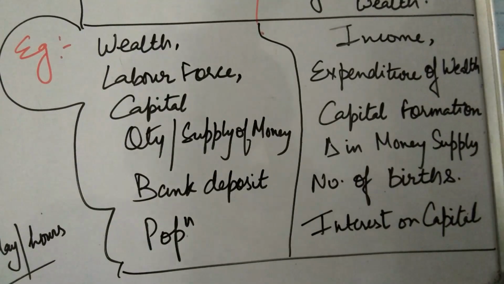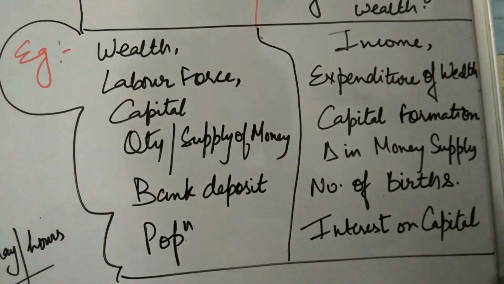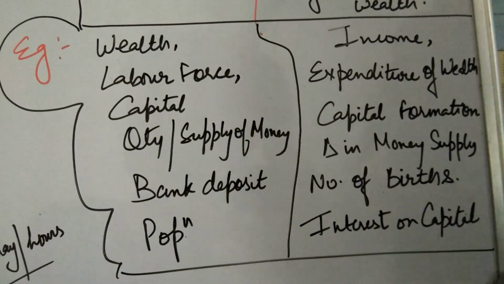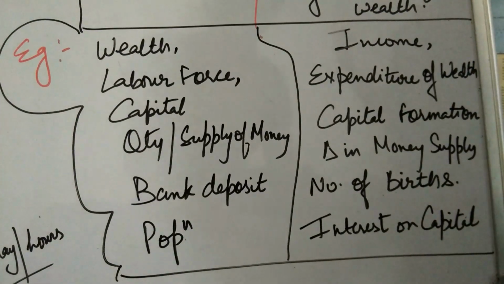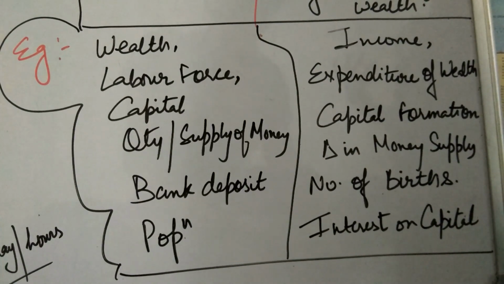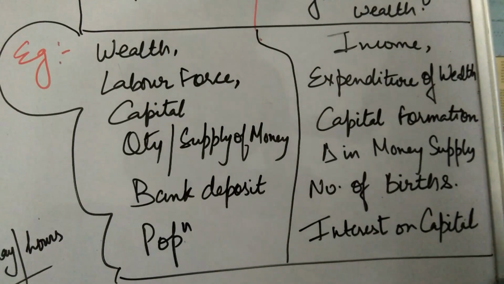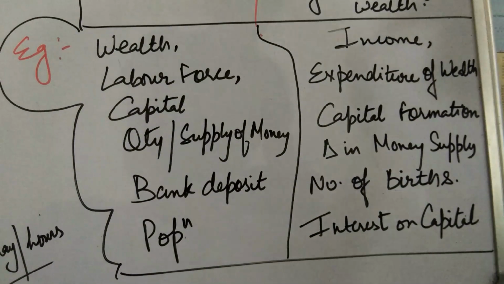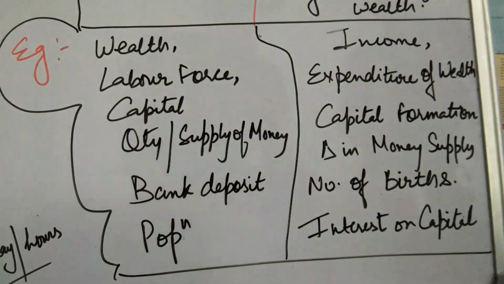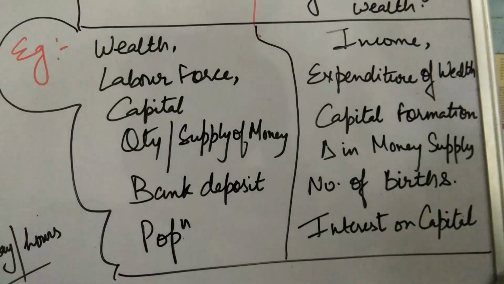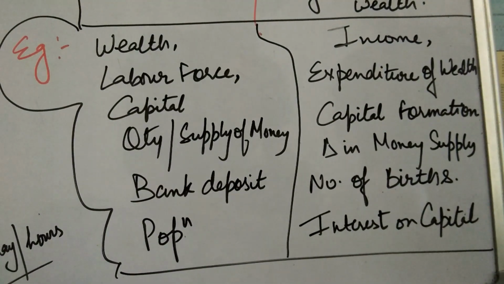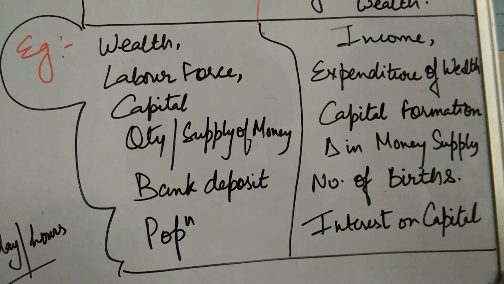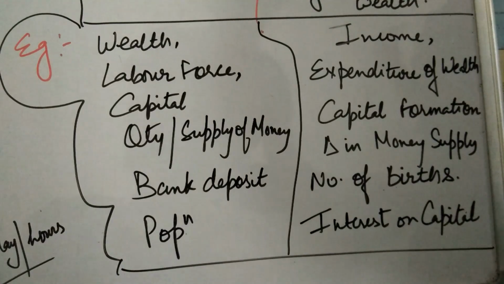Now if I say there is a tank of water, will that tank of water be called a stock concept or a flow concept? Obviously it is the stock concept, because all the water is present in that tank. When I say there is a leakage from the tap which is leading to a decrease in the volume of water per hour, this leakage of water from the tap per hour will be my flow concept.